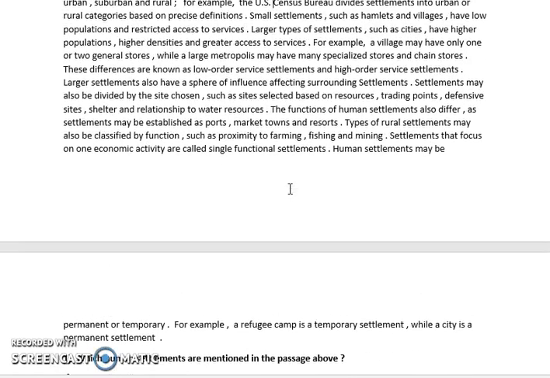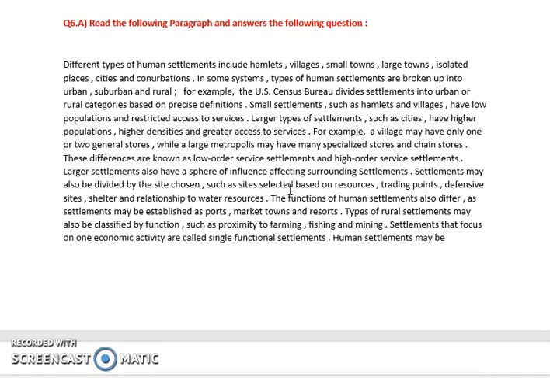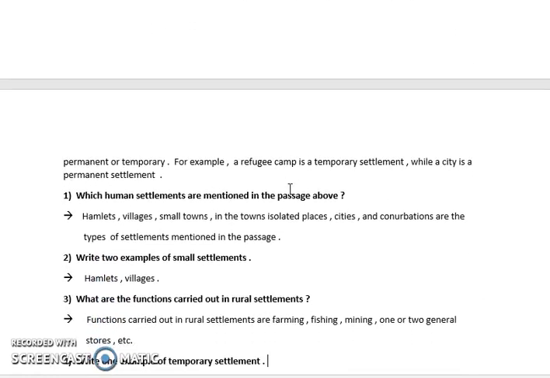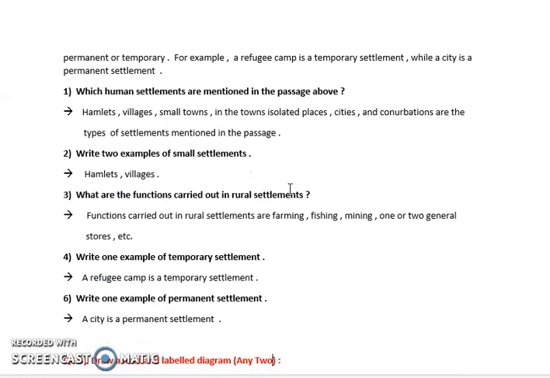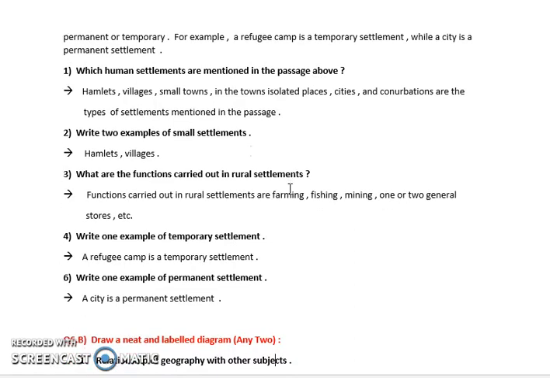Next is a passage based on a geography topic. You need to answer these questions. I'll quickly tell you the answers because the question paper was already uploaded 2 days before, so we need not waste time reading the passage. The first question was, which human settlements are mentioned in the passage? You can write the answers: hamlet, village, small towns. These were all the settlements which we have seen. Next, write two examples of small settlements. Small settlements are hamlets and villages. Next, which functions are carried out in rural settlements?